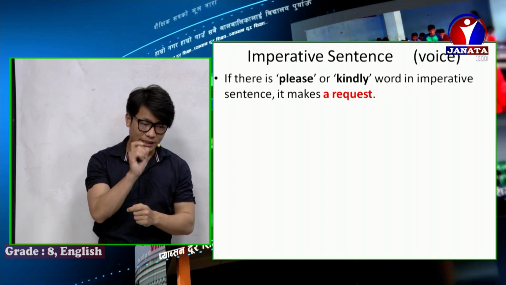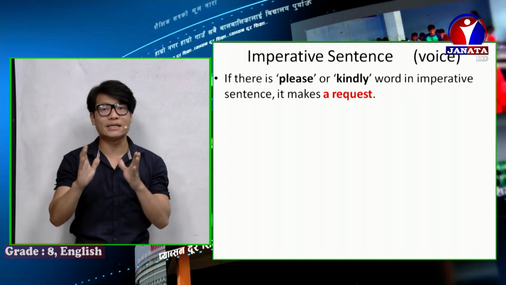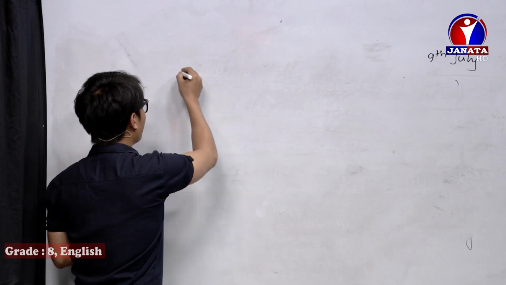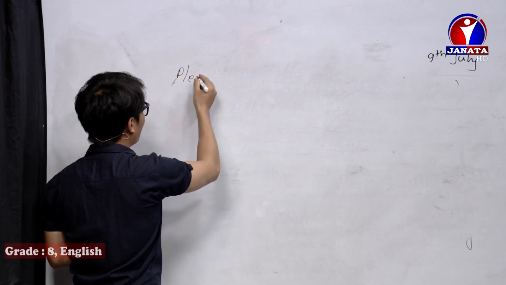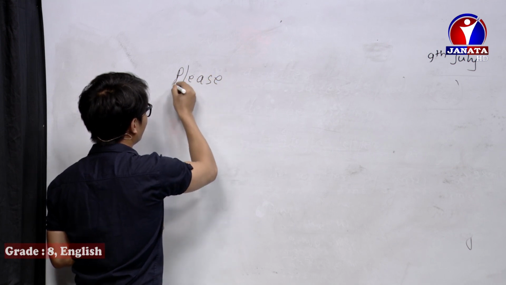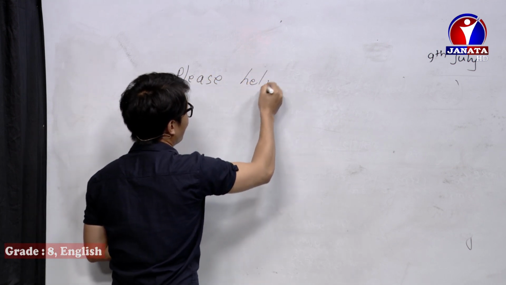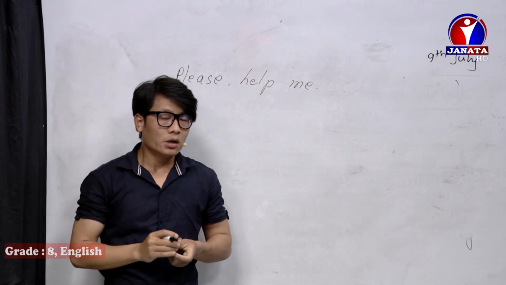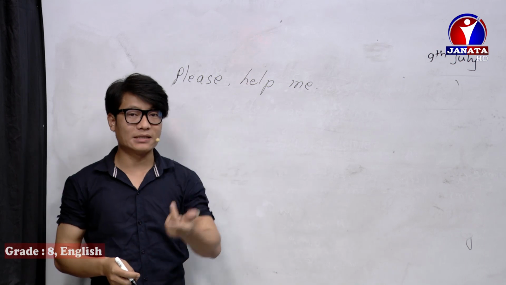So when there is a request, how to change such a sentence into passive voice? Let me give you an example. Please help me. How to change this sentence into passive voice?